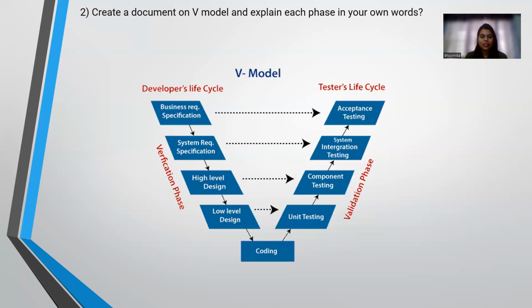Then it goes to system integration. That is nothing but whether each and every system or computer is capable of doing it. Then it goes to the acceptance. That is, the product is fully ready and it is in the final stage of accepting and giving the order. So this is nothing but the V model. On the developer side it becomes the verification, and on the tester side it becomes the validation phase.